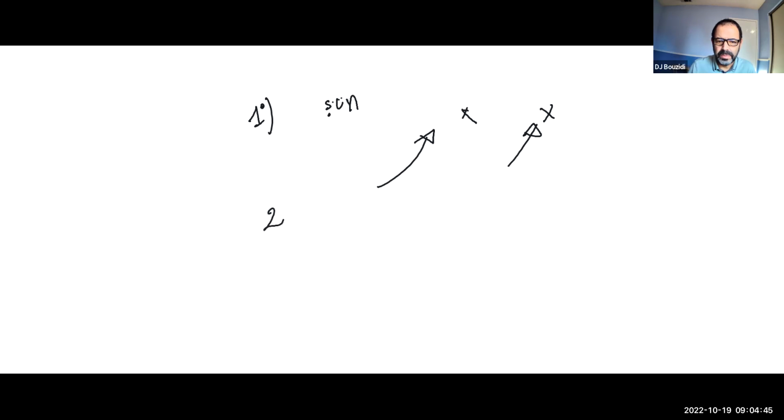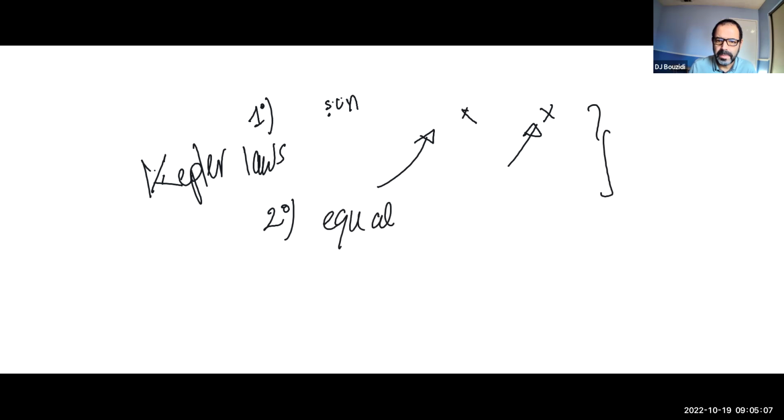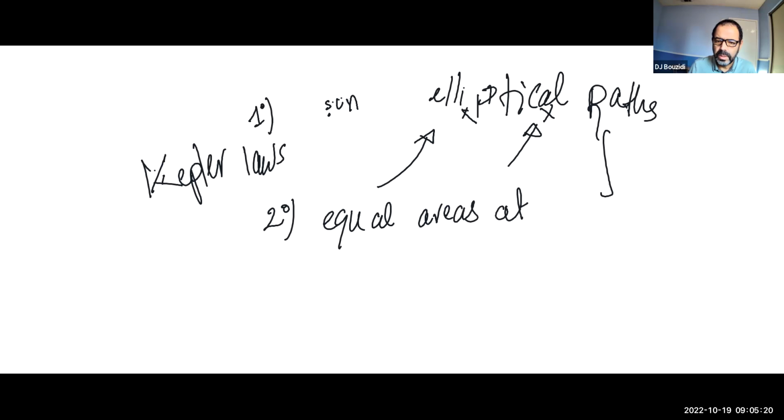The second law that Mr. Kepler found, so these are Kepler's laws. Okay, so the second law is that planets sweep equal areas in equal amounts of time. So the first law is that the paths are ellipses, or elliptical paths. Okay, the second law is that equal areas are swept in equal amounts of time.